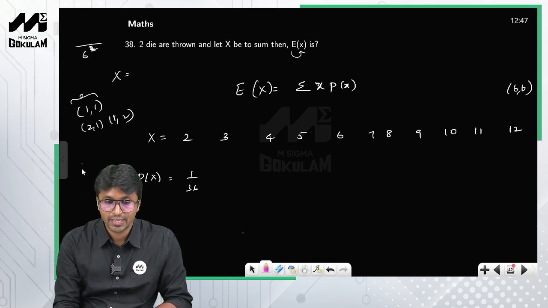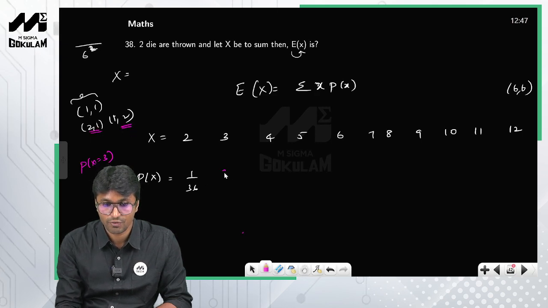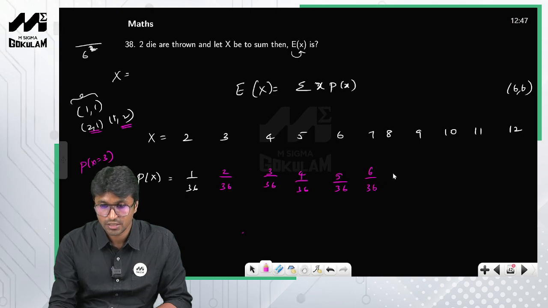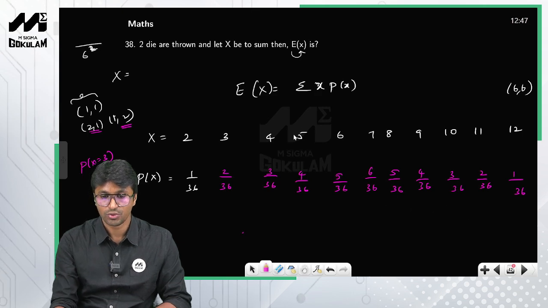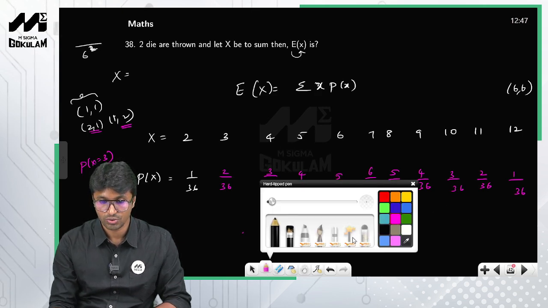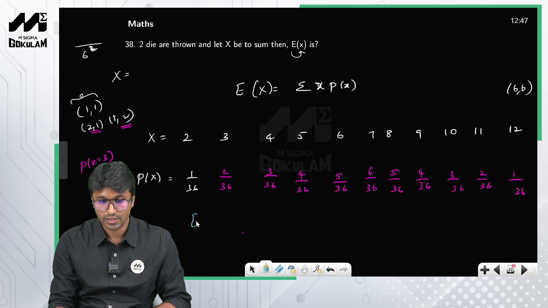Okay, and what about this one? What is the probability that the random variable x takes 3? Listen, these are the favorable cases out of 36, so 2 by 36, right? Now similarly this is 3 by 36, this is 4 by 36, this is 5 by 36, this is 6 by 36, and this is 5 by 36 again. It decreases again, right? So 5 by 36, 4 by 36, 3 by 36, 2 by 36, and 1 by 36. So just substitute into this equation and you will get the value of the expectation.